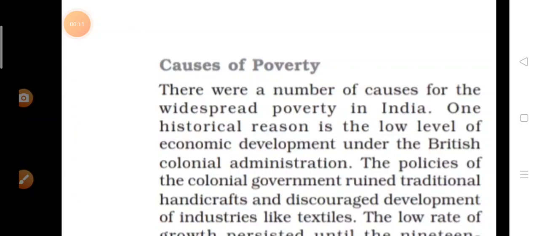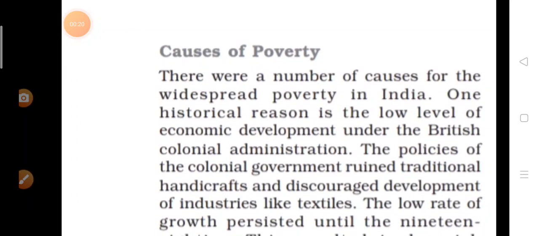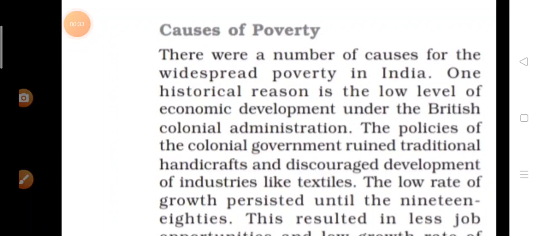So, today we will do causes of poverty in chapter Poverty as a Challenge. You have already completed all the topics of this chapter. So, in it, we will learn about the causes behind the widespread poverty in India. Actually, here we will discuss the causes of poverty in India, especially. Okay, so let's start.